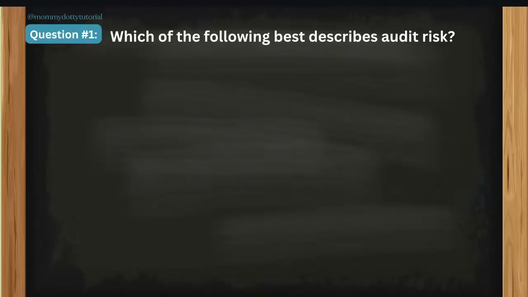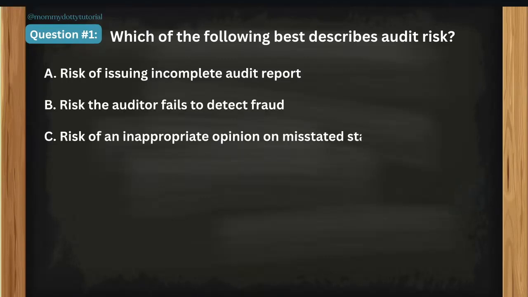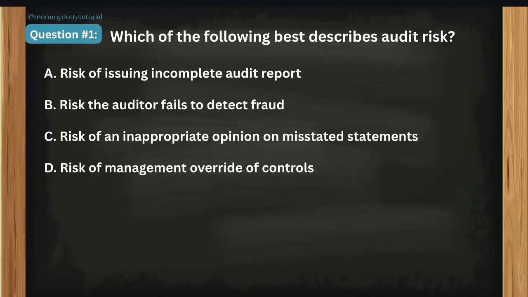Okay, let's go to question number 1. Which of the following best describes audit risk? A, risk of issuing incomplete audit report. B, risk the auditor fails to detect fraud. C, the risk of an inappropriate opinion on misstated statements. And letter D, the risk of management override of controls.